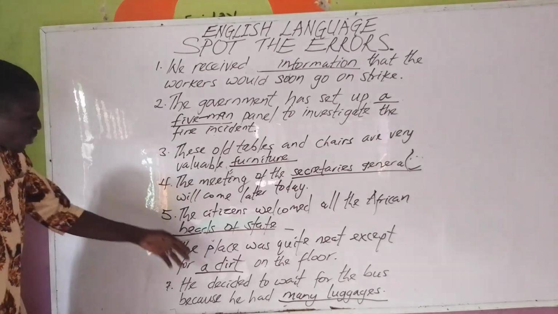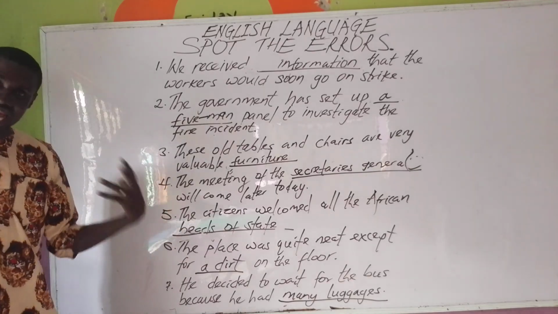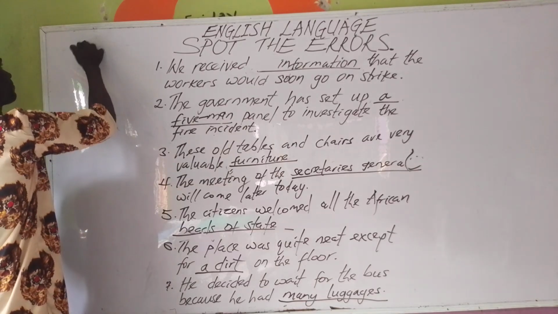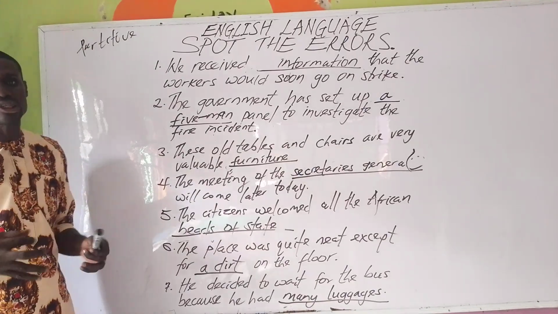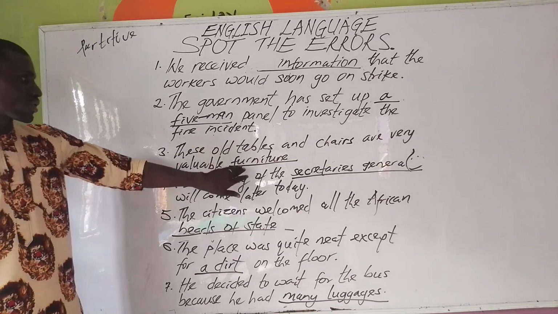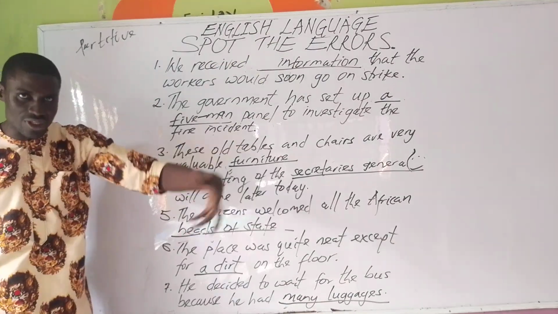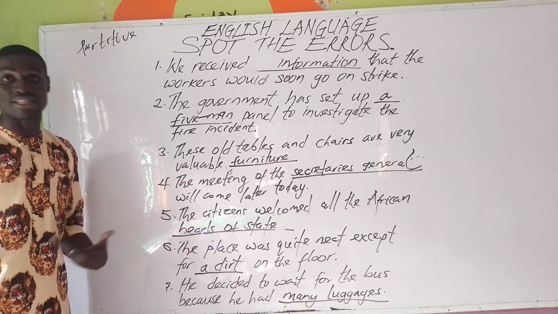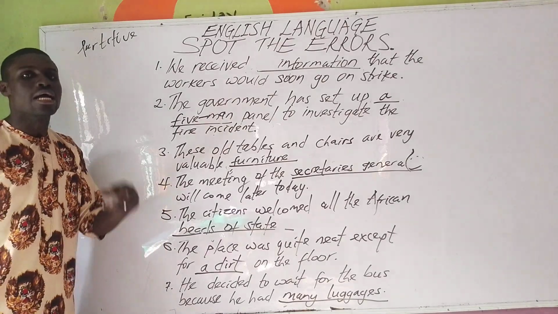Going to the sixth, it is also unacceptable to have the article a before dirt because it is uncountable. Even though you want to show part of it, like information, we can use a partitive, to show the specific or the exact quantity. That is why we can make use of items of furniture here. Items of furniture. We can also make use of a piece of information, a piece of advice, because advice is another example of uncountable noun. So the plural form does not exist, there is no such thing as advices. So the partitive allows for showing a specific quantity.